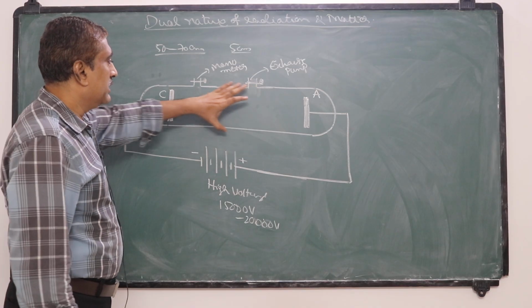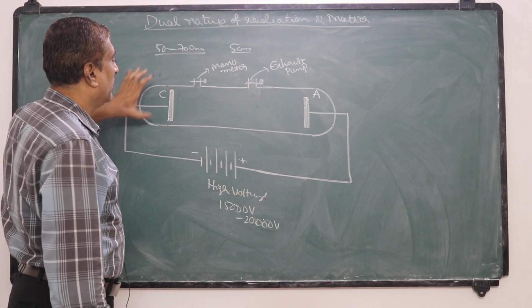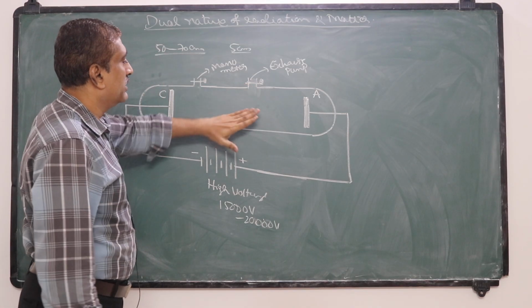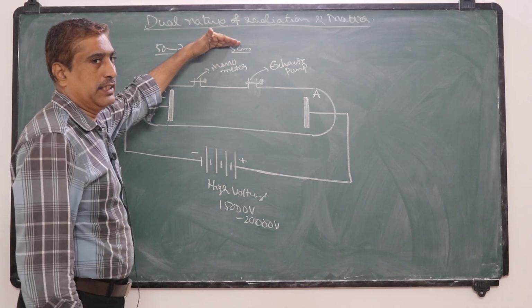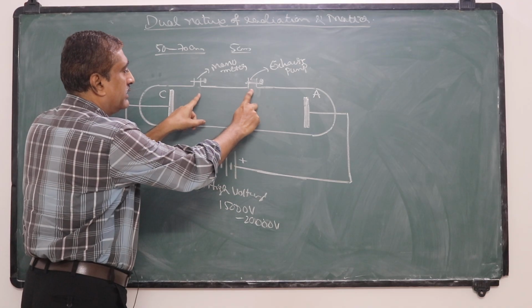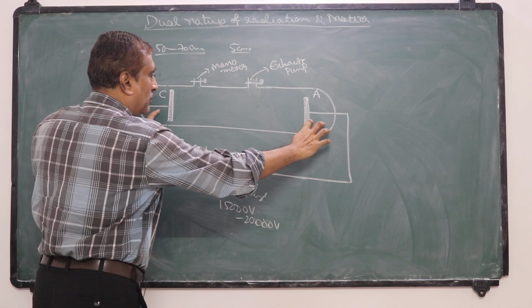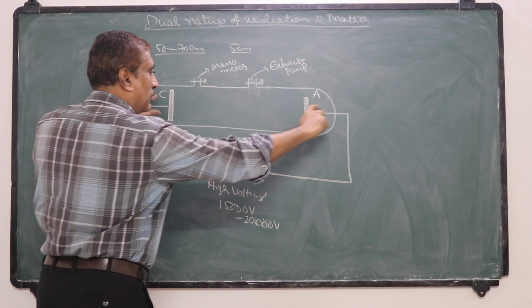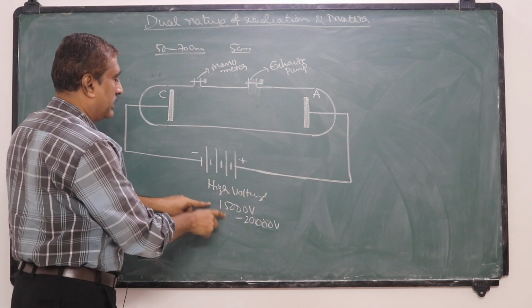So this is a discharge tube of length about 50 to 70 centimeter and diameter about 5 centimeter, with two metallic electrodes connected to high voltage.